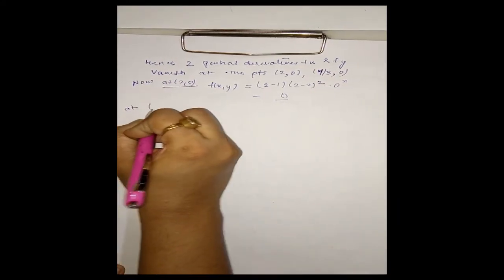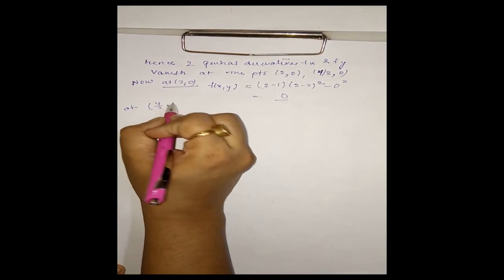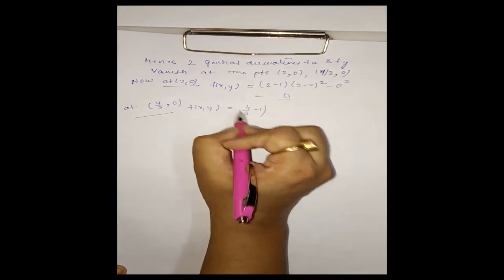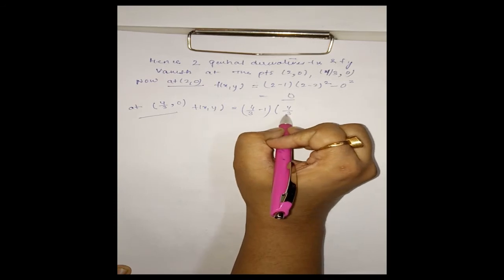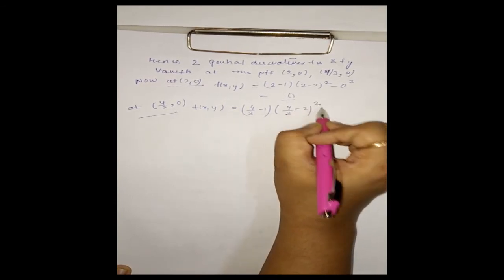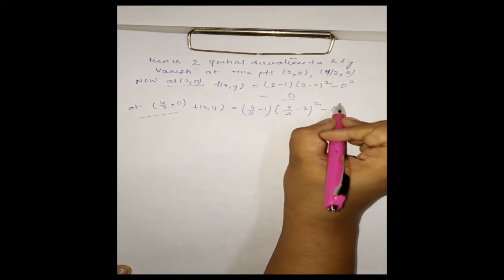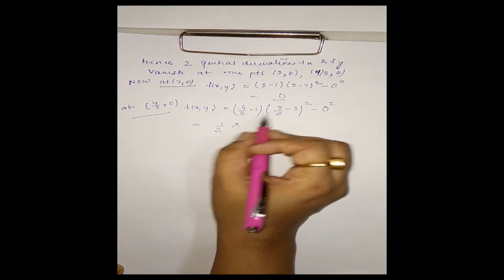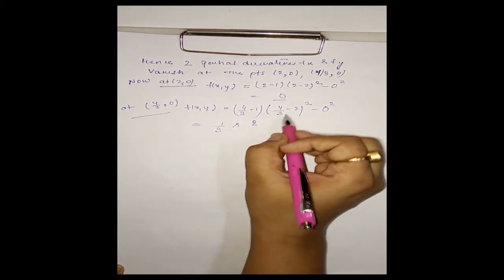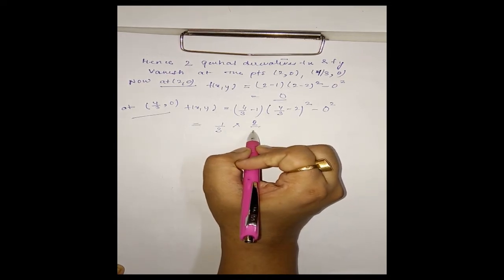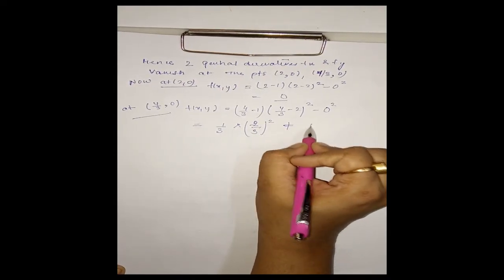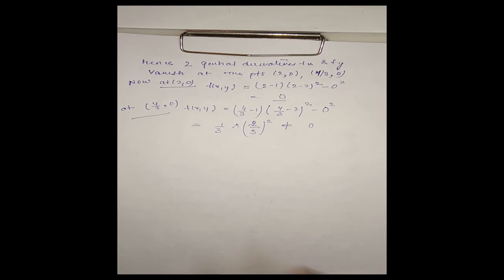At the second point 4 by 3, 0, f(x,y) is equal to (4 by 3 minus 1) into (4 by 3 minus 2) whole square minus 0 square. That is 1 by 3 into (2 by 3) whole square, that is 4 by 9. This is not equal to 0, so this second point does not lie on the curve.